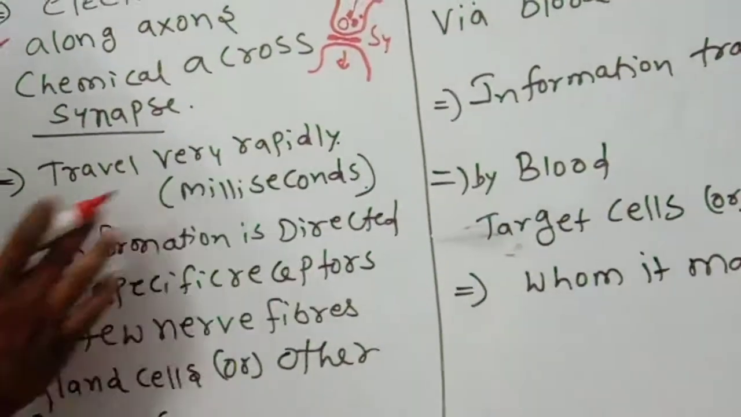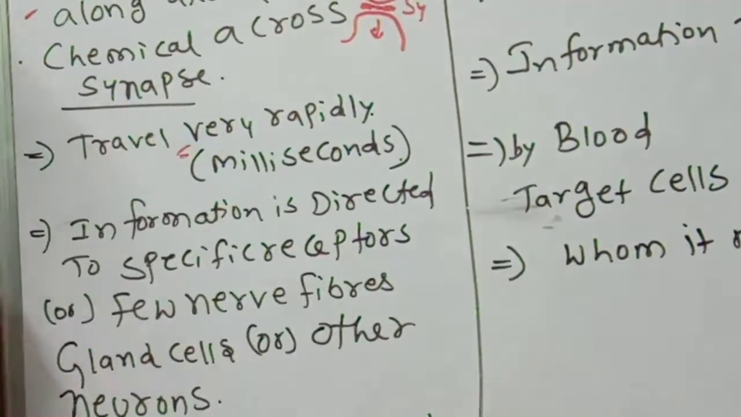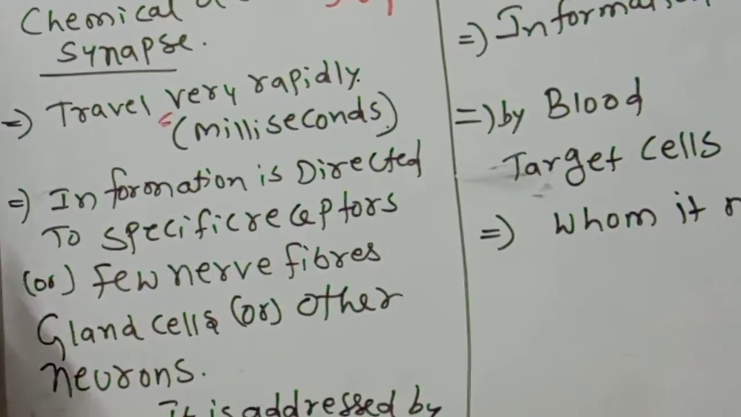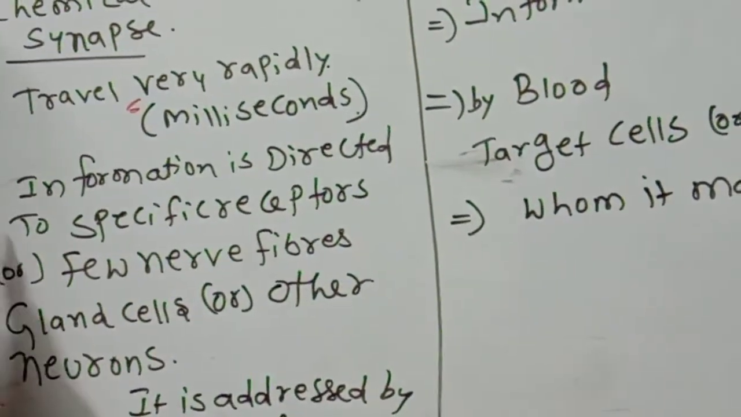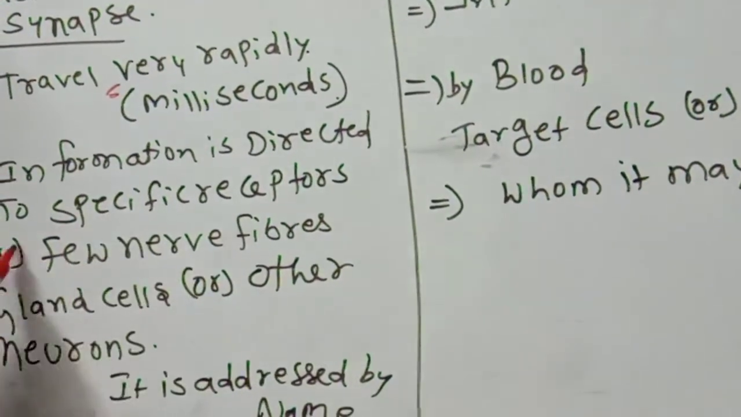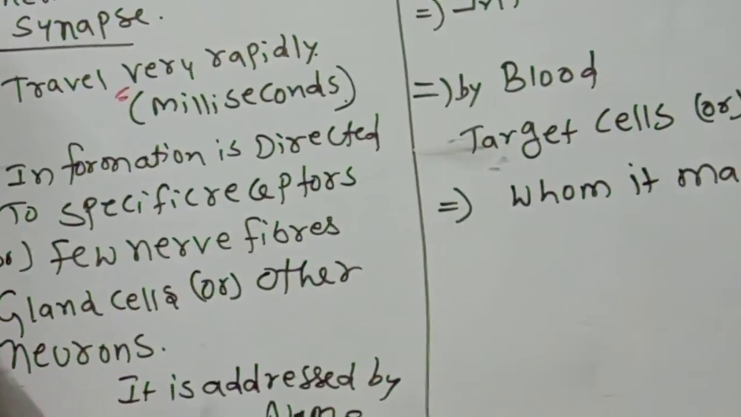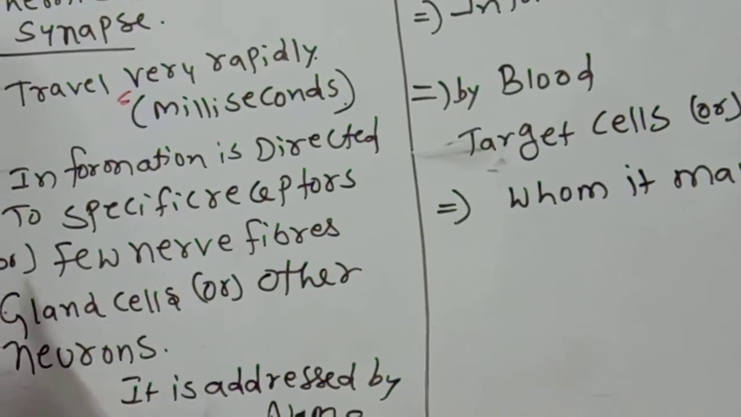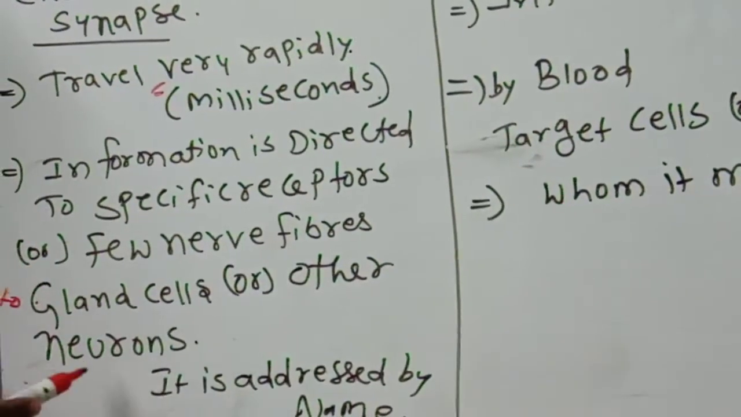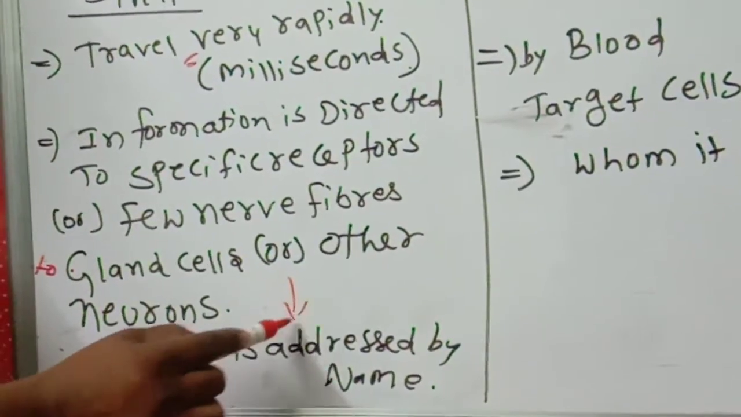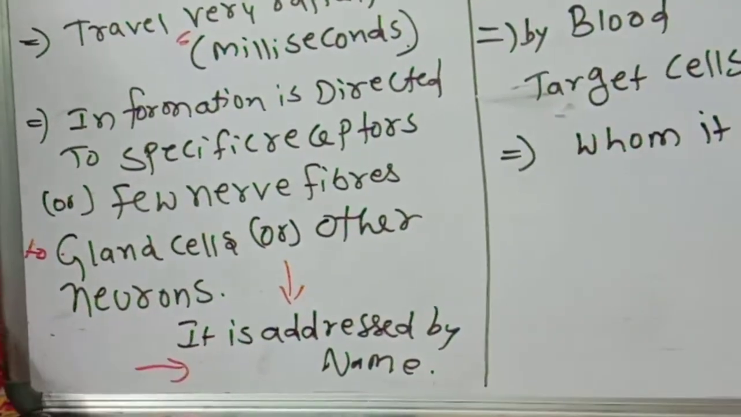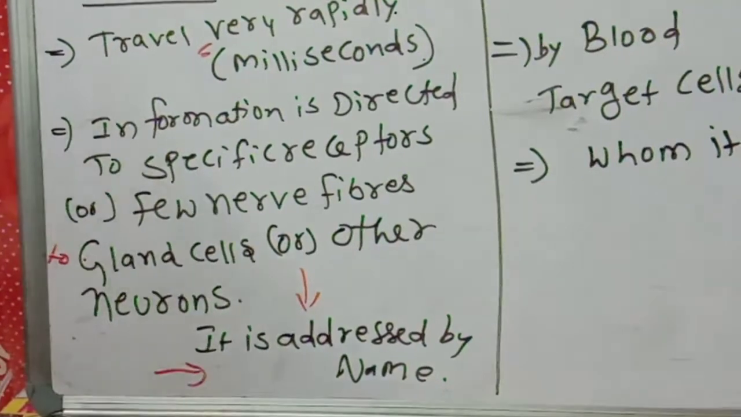They travel very rapidly, within milliseconds. Information is directed to specific receptors or nerve fibers. To which one? Gland cells or other neurons. It is addressed by name. Where this impulse is going, how it is going, from where it will be, everything will be addressed